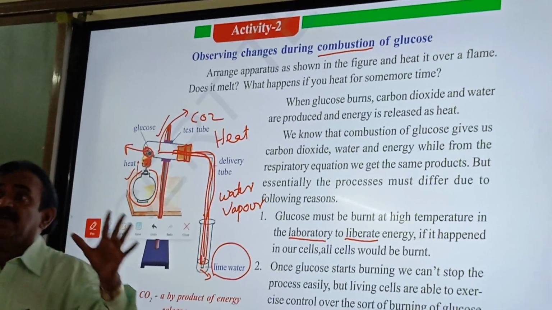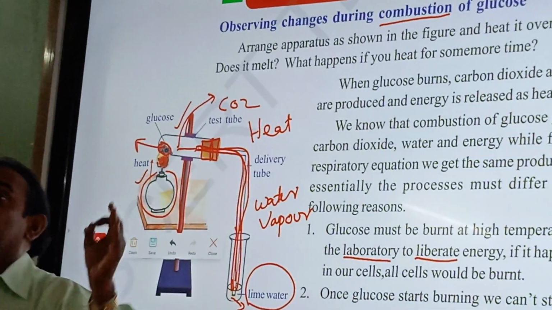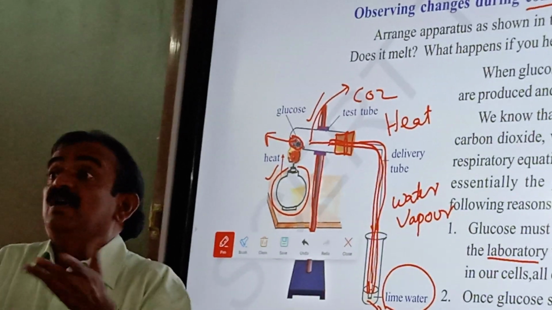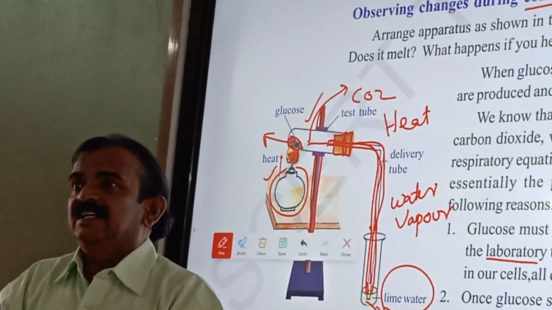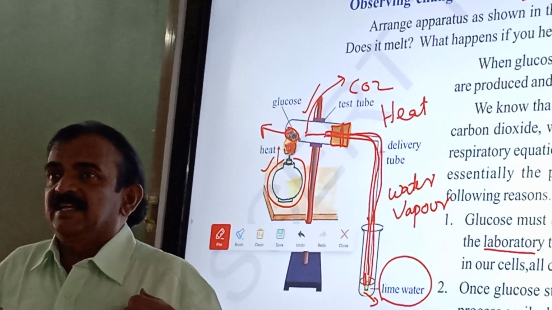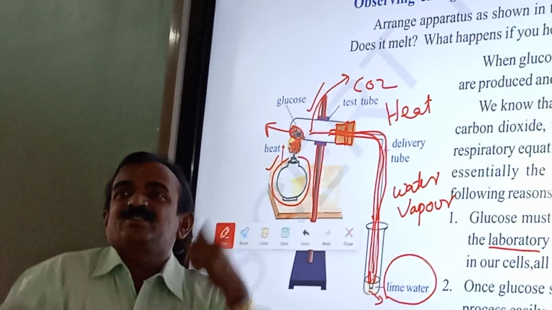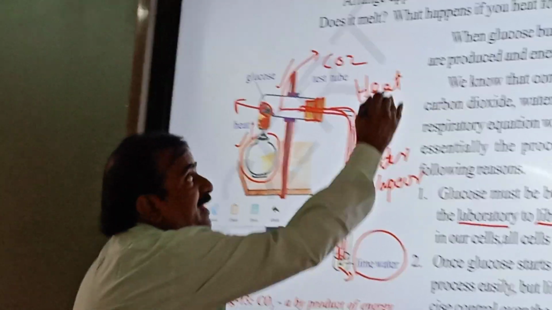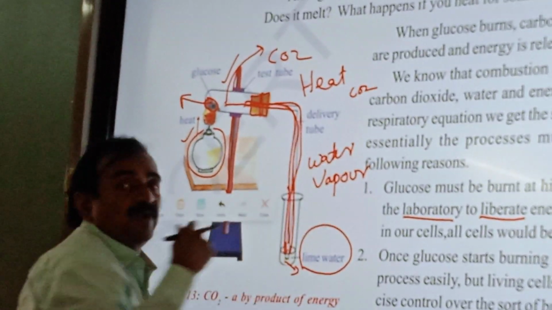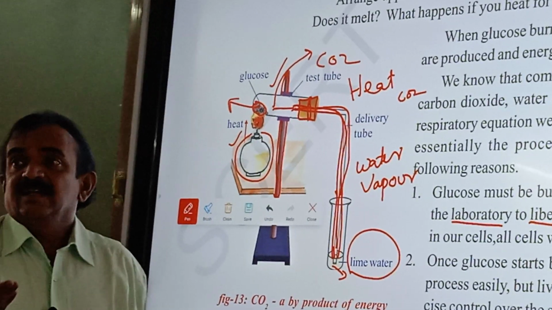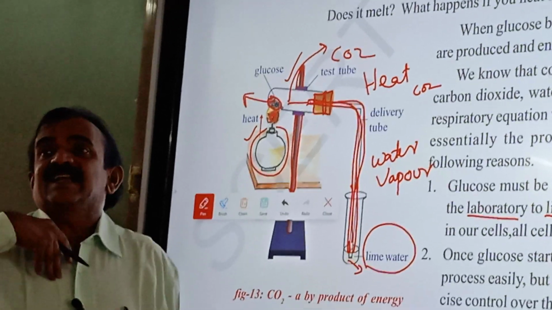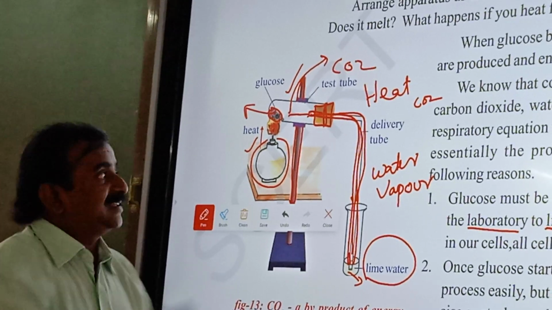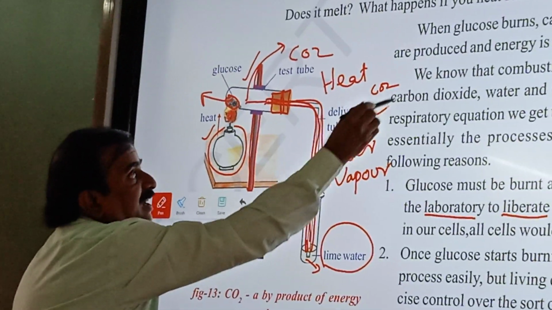In the same way, in our body also, glucose is burned in the presence of oxygen and our body heat, and finally we are also releasing what through respiration, through exhalation? Carbon dioxide. So when you exhale, the air contains carbon dioxide, the same carbon dioxide.